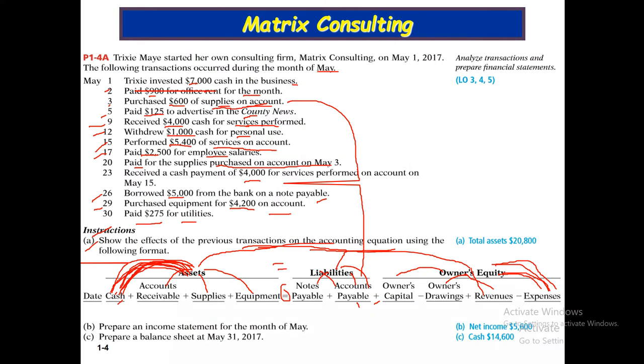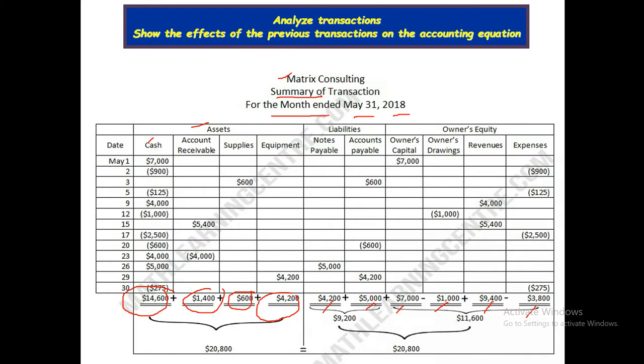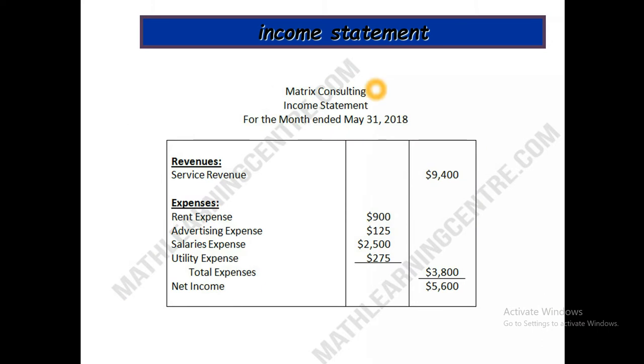Now the second question, instruction B: prepare an income statement for the month of May. To prepare an income statement we need to consider revenues and expenses. We have total revenues of $9,400 and total expenses of $3,800. This is our Matrix Consulting income statement for the month ended May 31. This is our service revenue, this is our total expenses, and this is the net income.